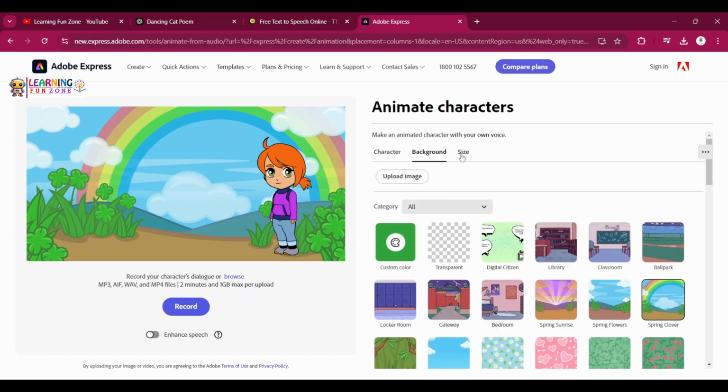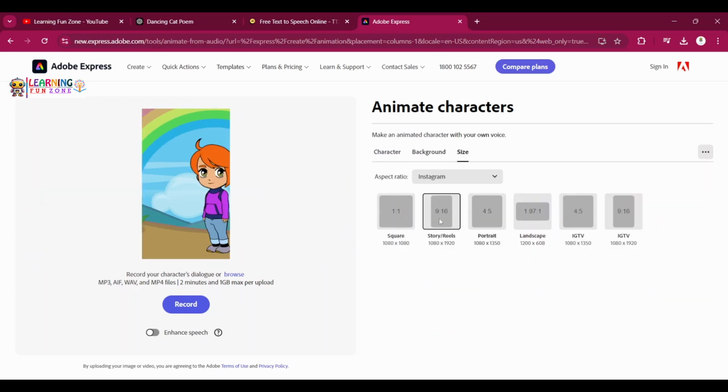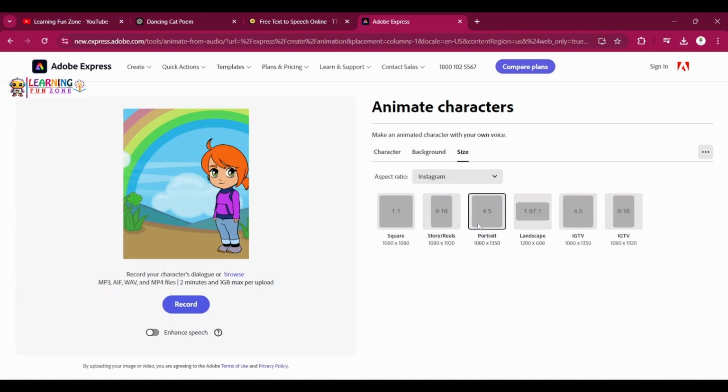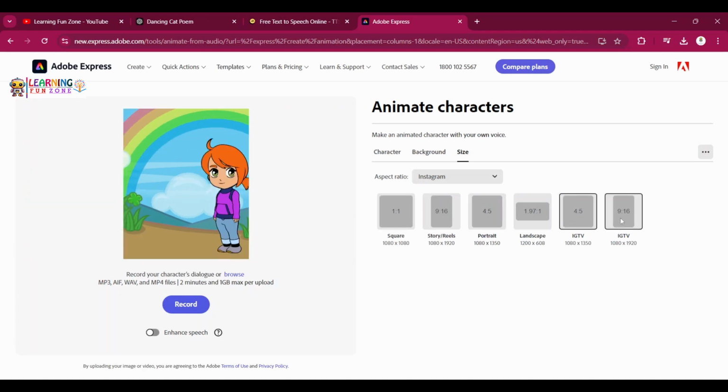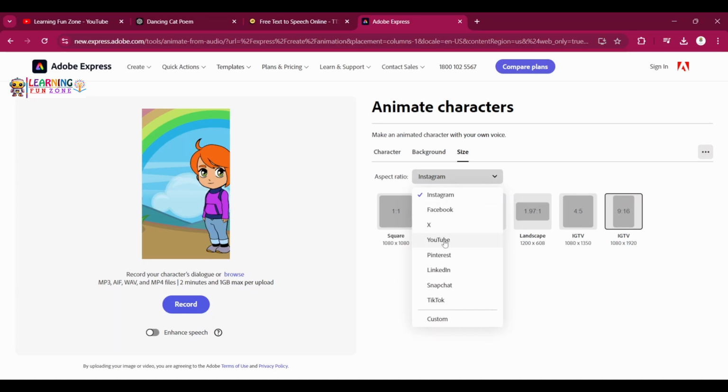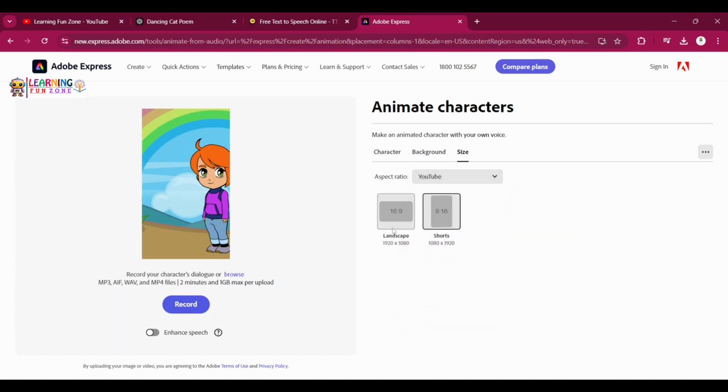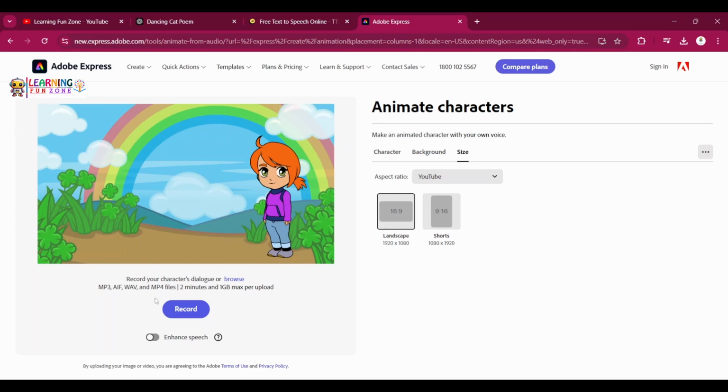That's it. And you can select the size from here. So if you want it to be a reel or a portrait or square, landscape. So for now I'm using YouTube videos. So for YouTube I'm using 16:9. Okay, and click on enhance speech and let me add.